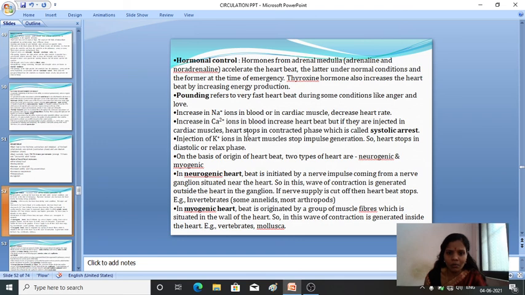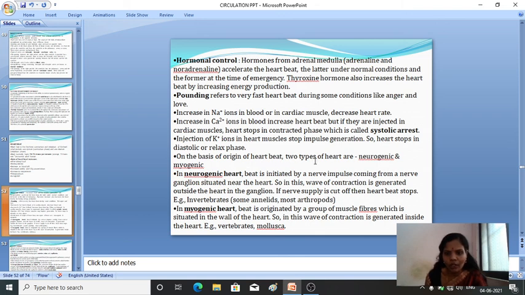But an increase in the calcium ions in the blood increases the heart rate, and when they are injected into the cardiac muscles, the heart stops in the contracted phase, which is also known as systolic arrest. Okay, if there is an increase in the calcium ion in the blood, the heart stops in the contractile phase. Then injection of sodium ions in the heart muscles stops impulse generation, so the heart stops in the diastolic or the relaxed phase.